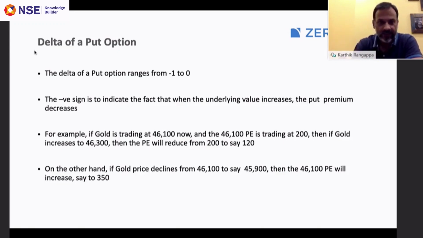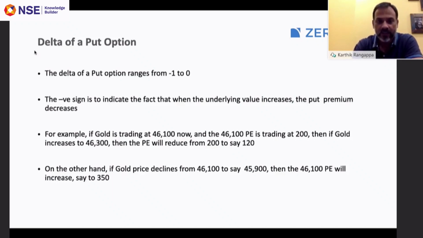I'm just giving a rough example to convey the fact that the put premium reduces when the underlying increases. On the other hand, if the gold price declines from 46,100 to say 45,900, then the 46,100 put will increase, let's say, to 350 rupees. All these premium numbers are just arbitrary. I've used them to convey the concept.